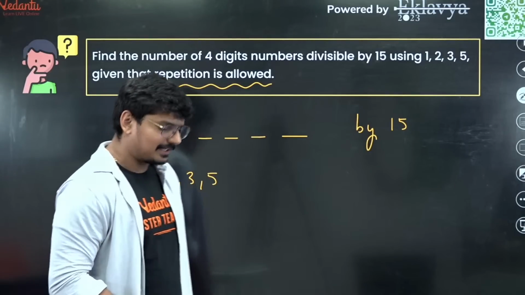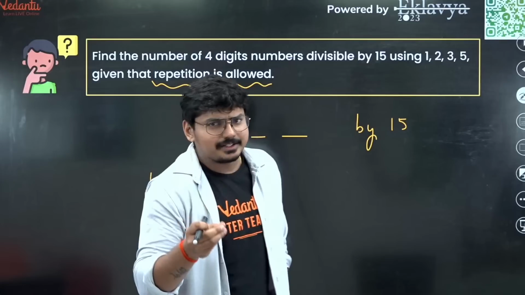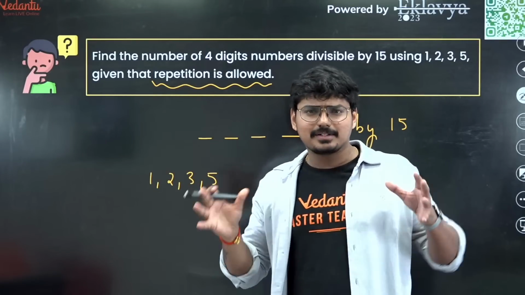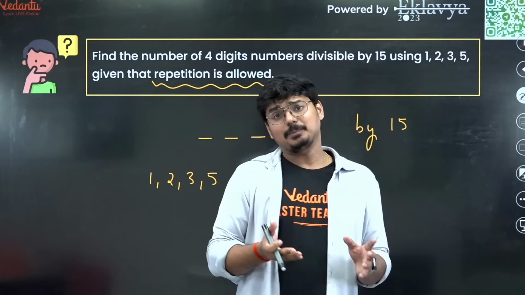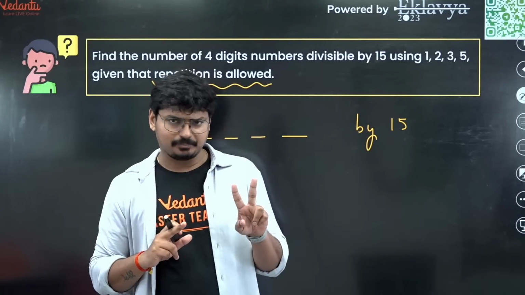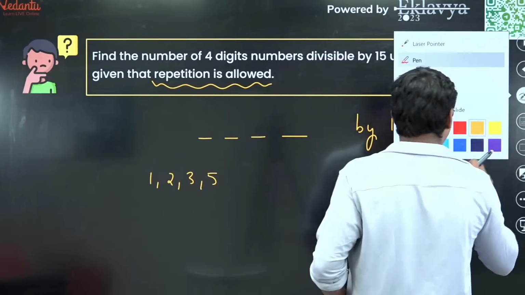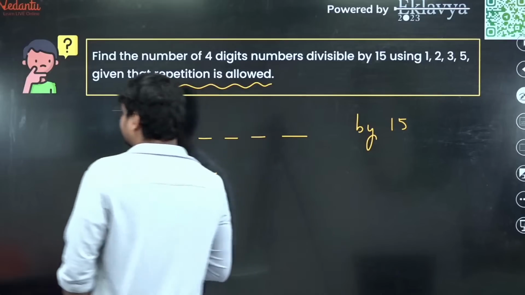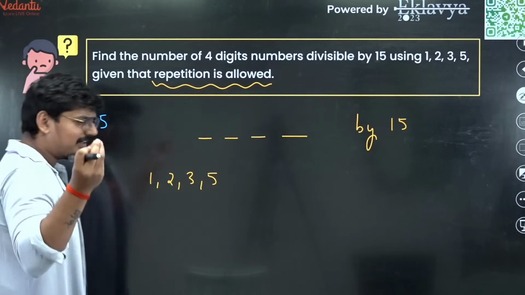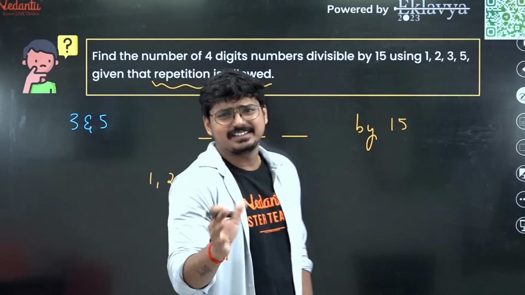Now try to understand this, guys. How do you know that a number is divisible by 15? It should be divisible by 3 and by 5. So the number should be divisible by both 3 and 5. Now let us talk about 5. I think this is pretty simple, right?